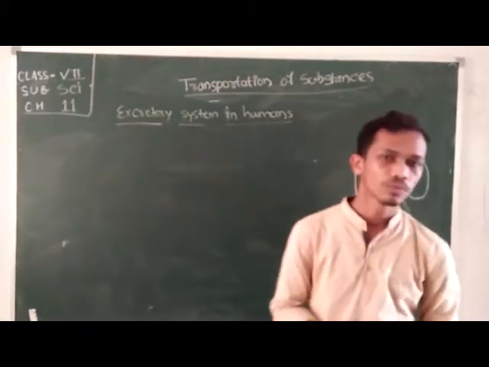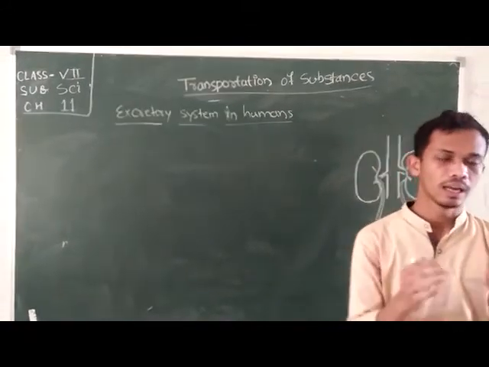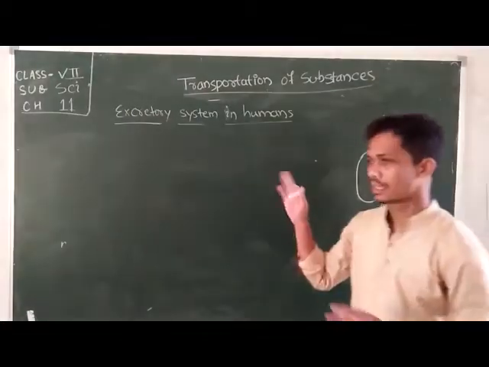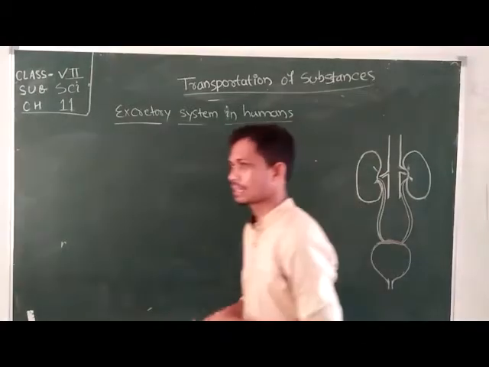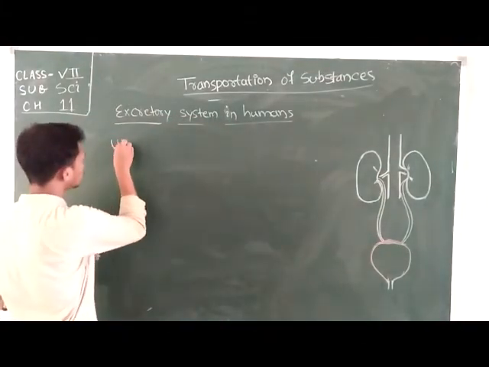Students, examples of excretory organs are the lungs, liver, and skin. These are the three excretory organs which help in excretion, and also the urinary system.